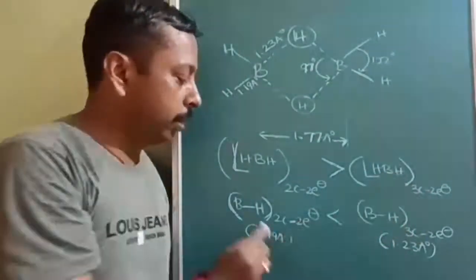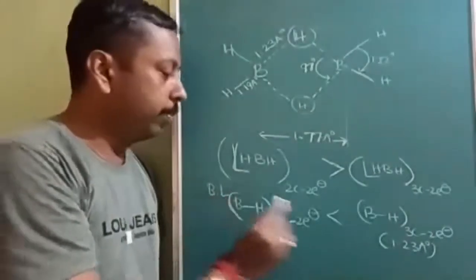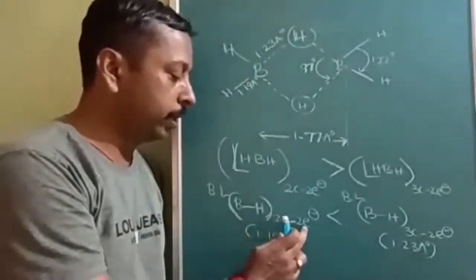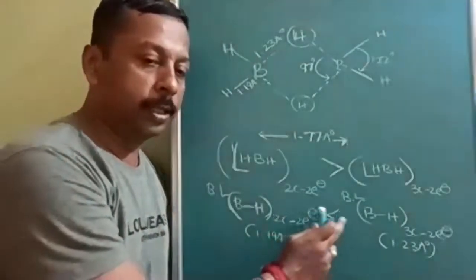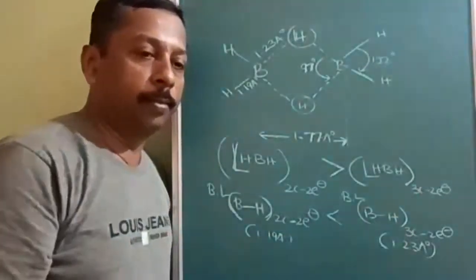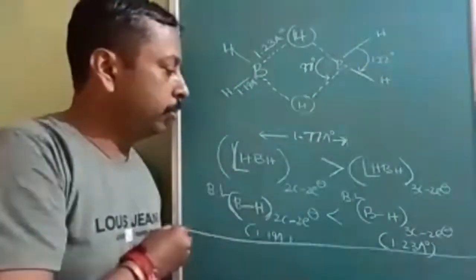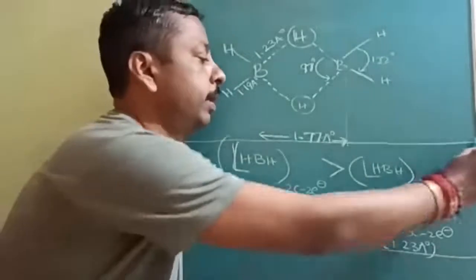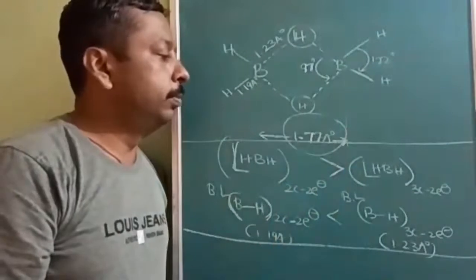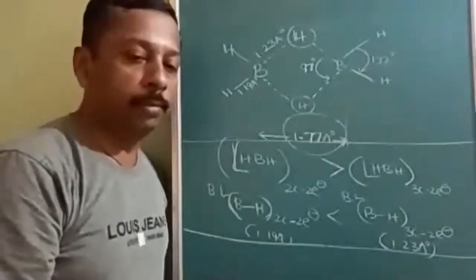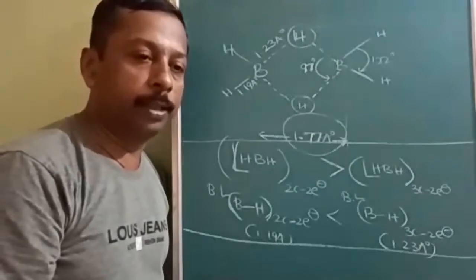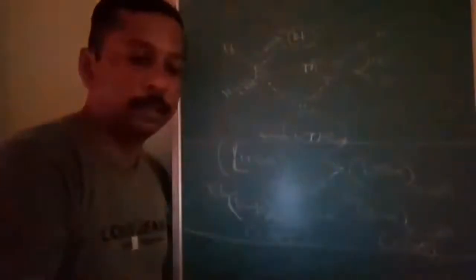Next, bond length. Here I will write BL, bond length. The bond length of boron-hydrogen in 2 center 2 electron is less than the bond length of boron and hydrogen in the 3 center 2 electron bond. At least this relation you should remember: bond angle, bond length, and this value. The distance between two borons in diborane is 1.77 angstrom. These are all previous questions, but they may modify them and ask like this.